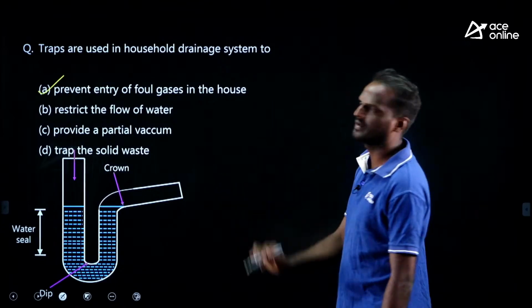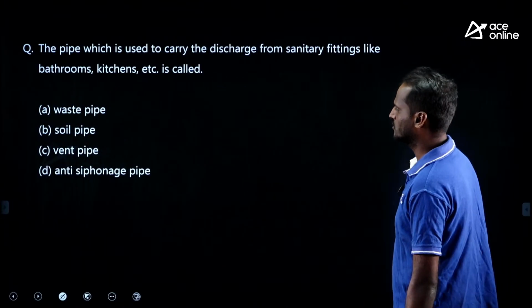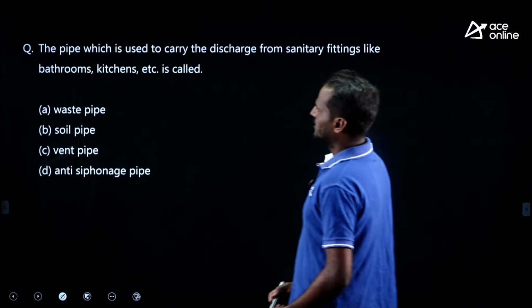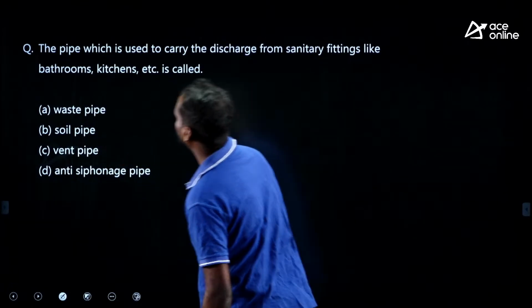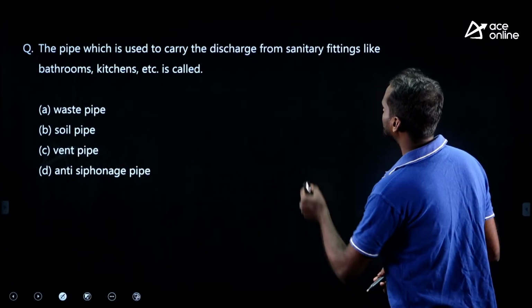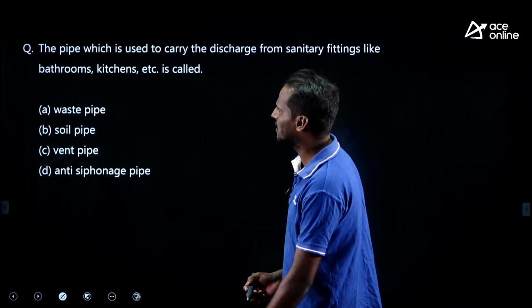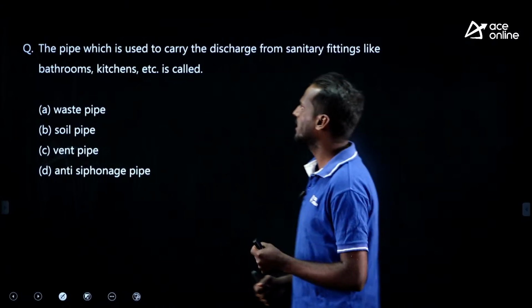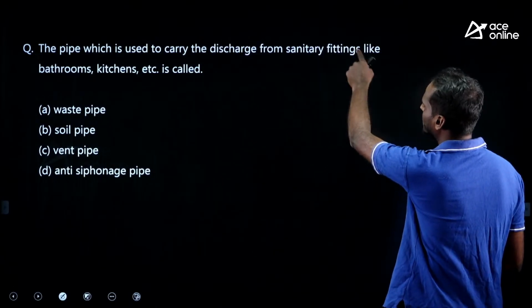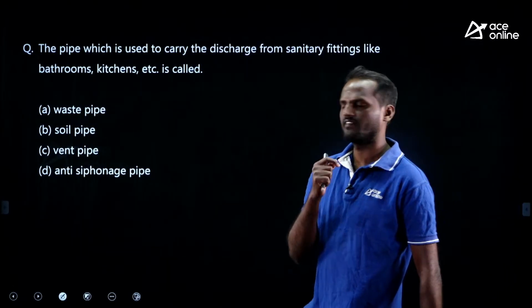This is the basic idea of a trap. Okay, the next question. Look at this: the pipe which is used to carry the discharge from sanitary fittings like bathrooms, kitchens, etc. is called. What kind of pipe carries discharge from the sanitary fittings, my dear? Which is a waste pipe.